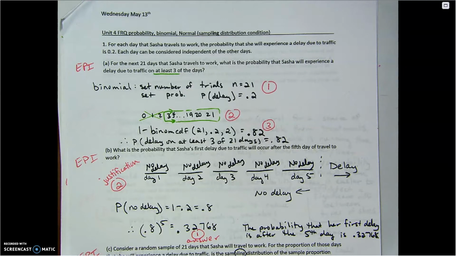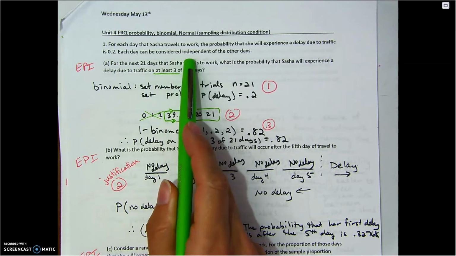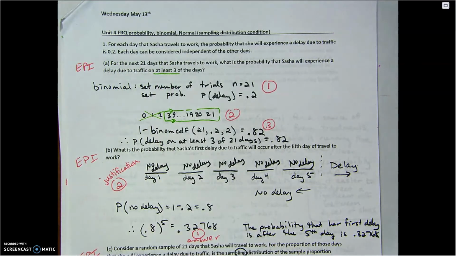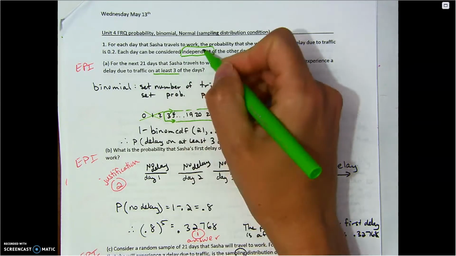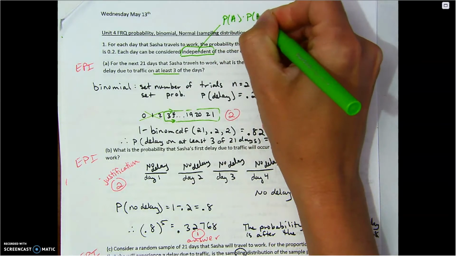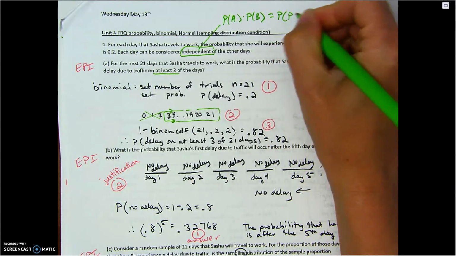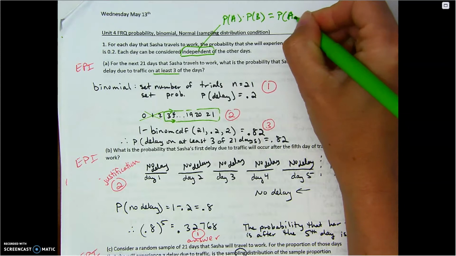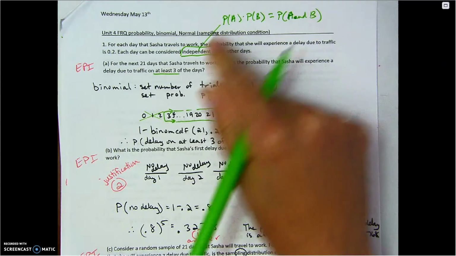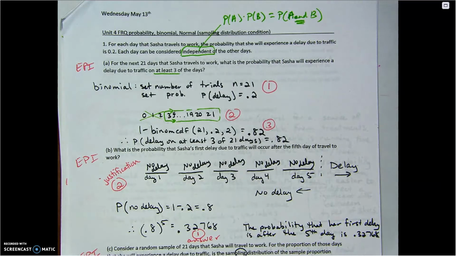For each day that Sasha travels to work, the probability she will experience a delay due to traffic is 0.2. Each day can be considered independent of the other days. That's going to be important. Flashback, what does it mean to be independent? It means you can multiply the two probabilities together and you will get the intersection of A and B. So independent means "and" problems. You can multiply them together.